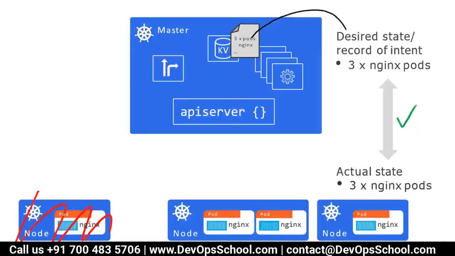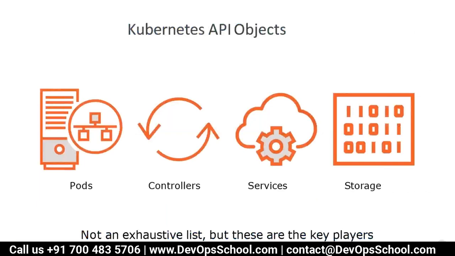So guys, what I'm trying to say is, as a human being, you need to know what you want to desire, because if you don't know what to desire, Kubernetes will not understand, and then it will not serve you a purpose.